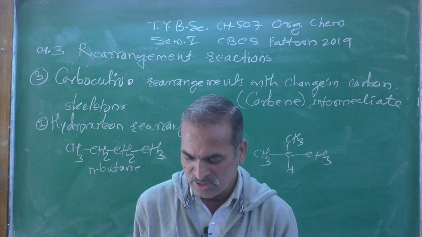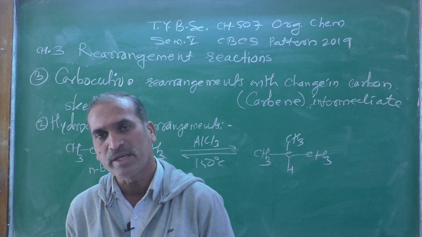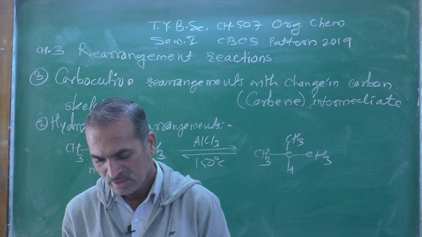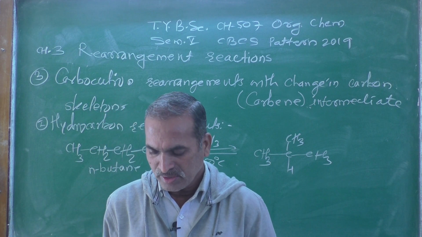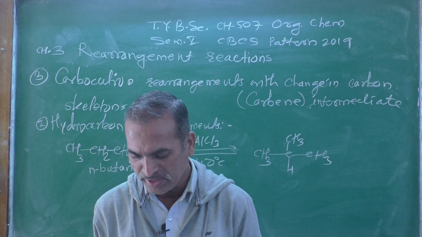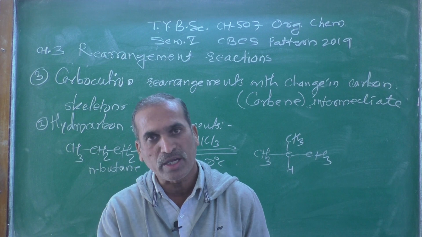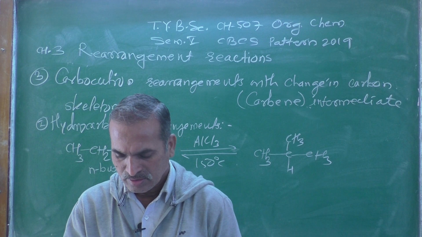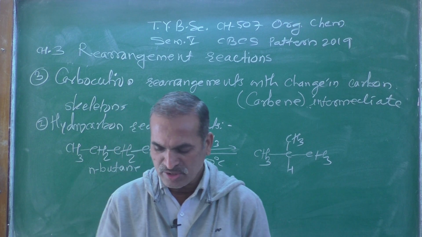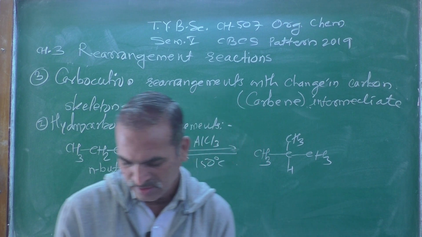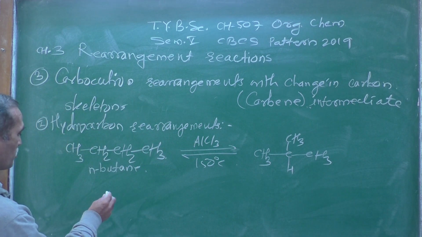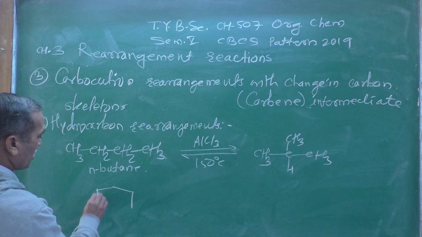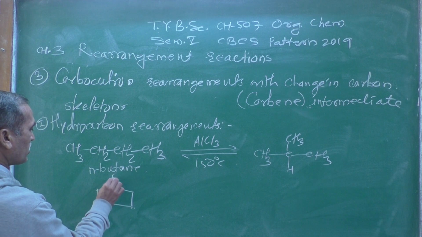Ring expansion is also observed in the interconversion of methyl cyclopentane to cyclohexane by heating in the presence of a Lewis catalyst. And as we know, the structure of cyclopentane is this one.